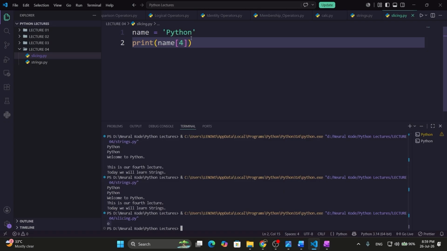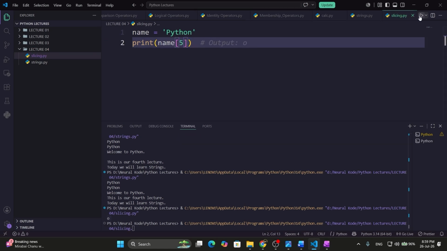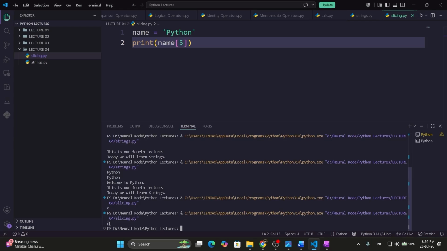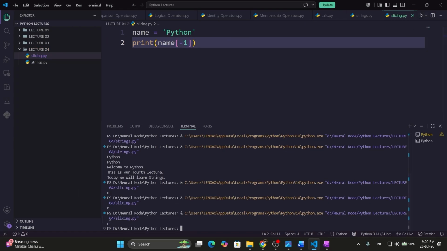So if you want to print n, what will you do? The index of O is 4, so the index of n will be 5 here. I will delete 4 and write 5 here. I am getting n here. This is a simple thing. In negative indexing, what will be the index of n? In negative indexing, the indexing starts from -1 and it starts from the right hand side. On the right hand side we are having n here. So I want to print n. I will do -1. Now when I run, I am getting n.